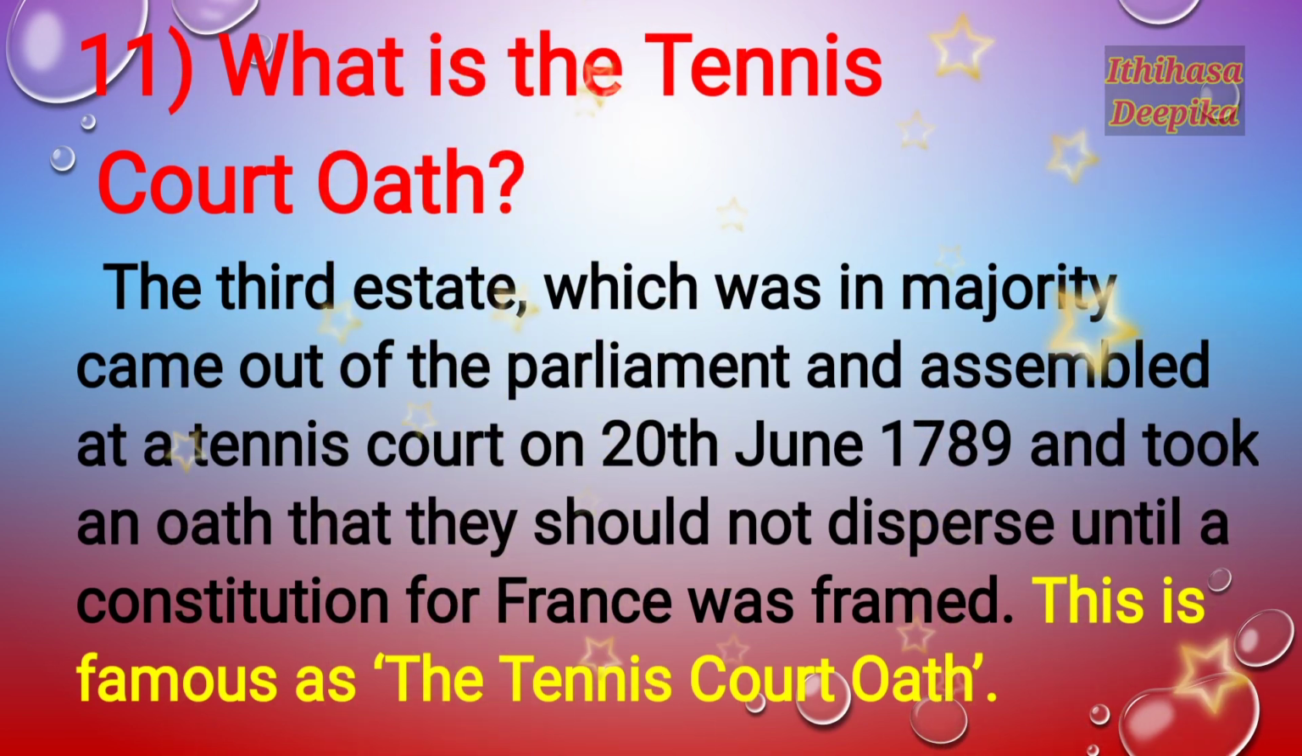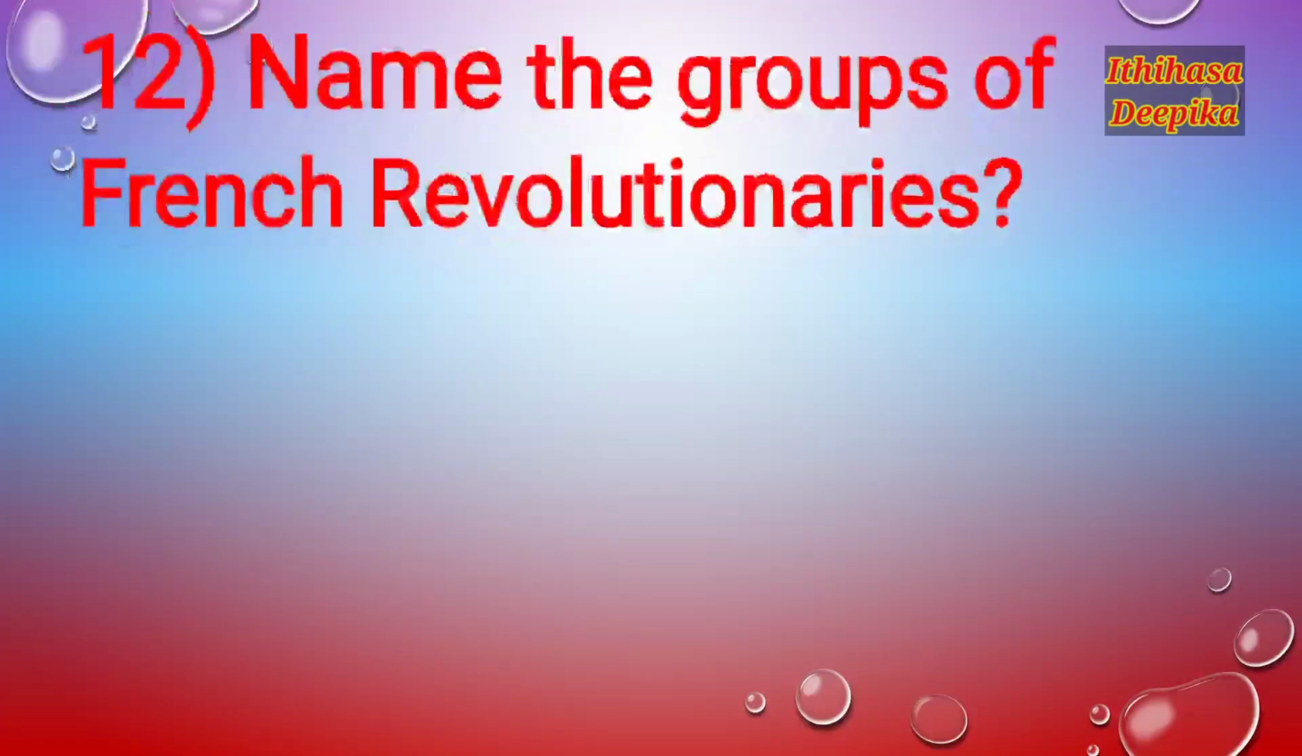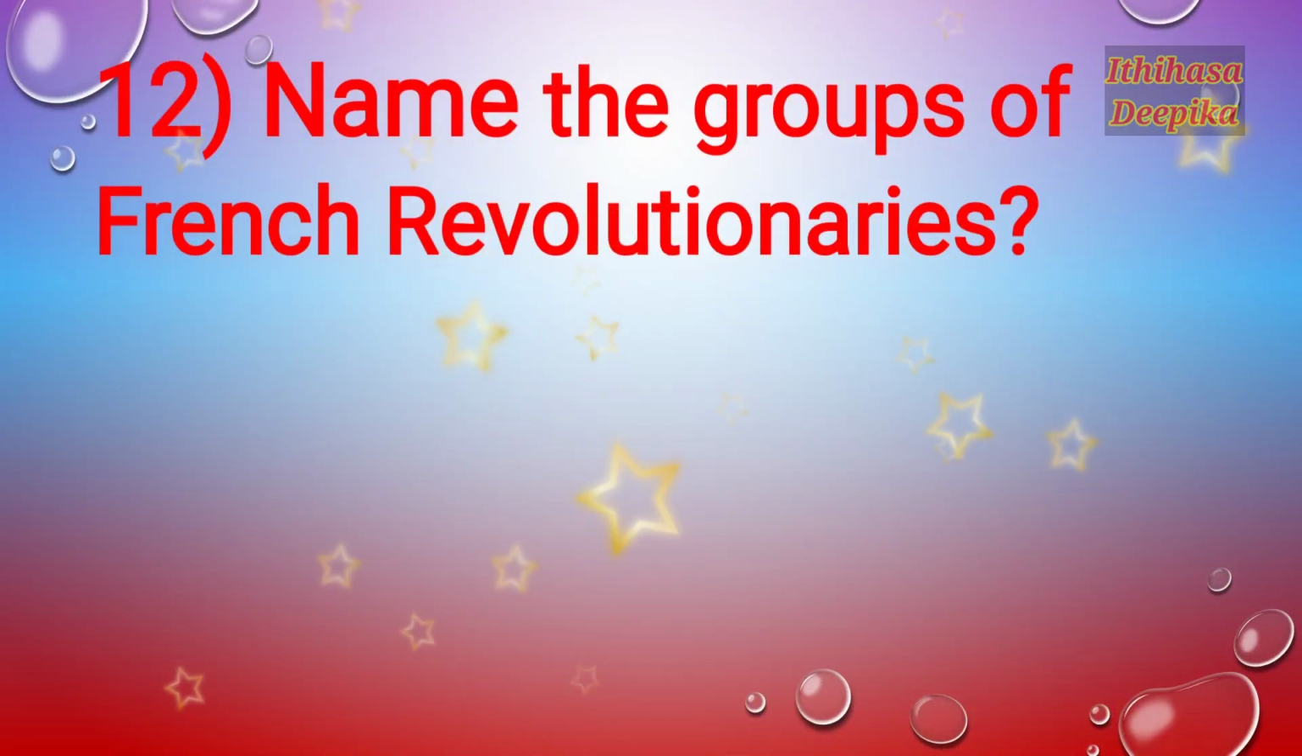So the Estates General meeting was going on. During that period, the third estate people came out of the Estates General meeting and assembled at a tennis court on 20th June 1789, and they took an oath that they would not disperse until a constitution for France was framed. This is called the tennis court oath.